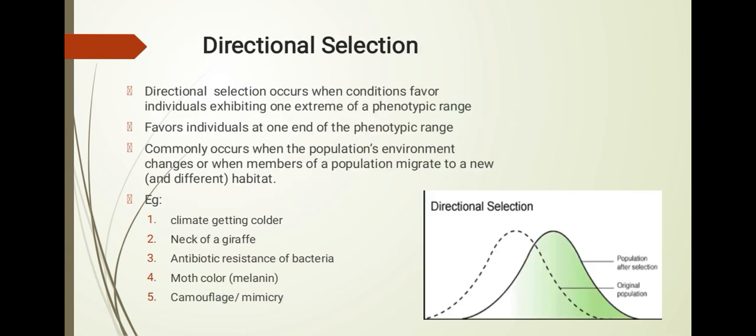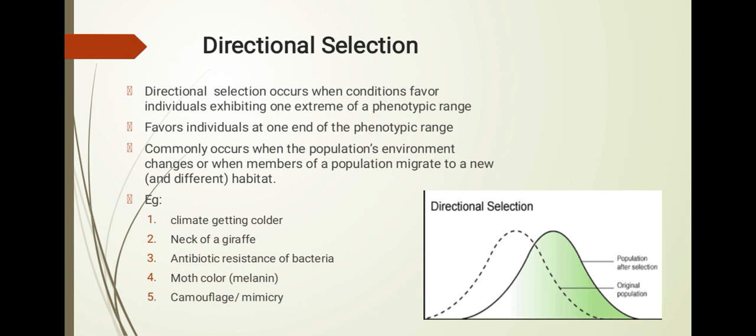Directional selection occurs when conditions favor individuals exhibiting one extreme of a phenotypic range. That is directional selection: it favors individuals at one end of the phenotypic range. It commonly occurs when the population's environment changes or when members of a population migrate to a new and different habitat. Examples: climate getting colder, the neck of a giraffe, antibiotic resistance of bacteria, moth color, melanin, camouflage, mimicry, etc.